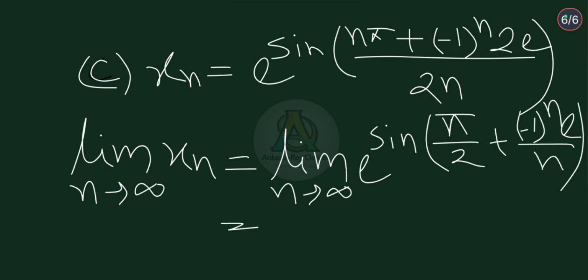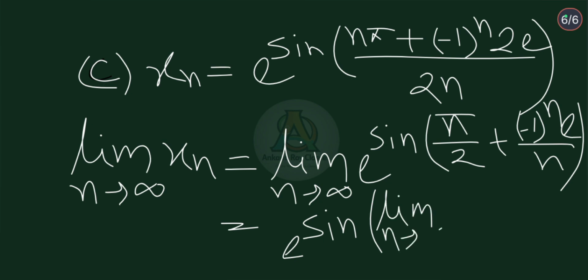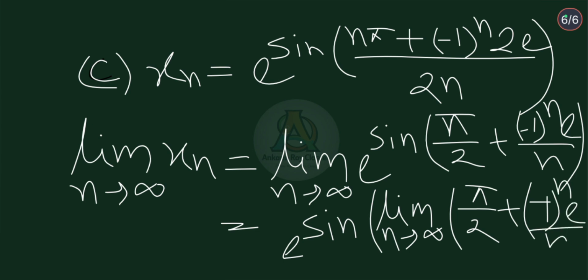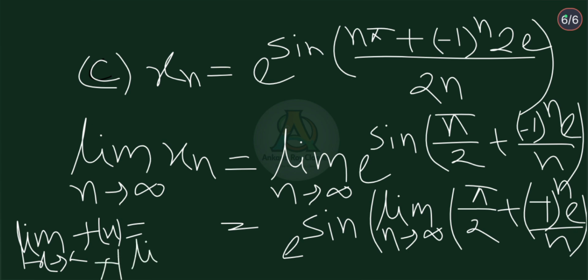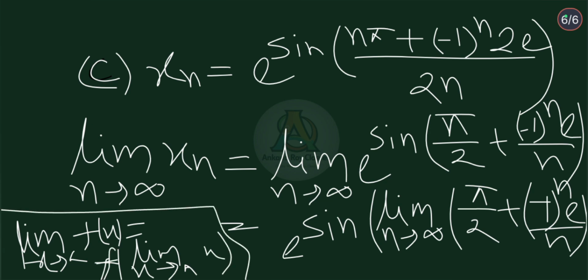Now, since exponential function and sine function are continuous, we can write this equal to e to the power sine of limit n tends to infinity (pi by 2 plus minus 1 to the power n into e divided by n). Because for a continuous function, if f(x) is a continuous function, then limit x tends to a of f(x) is equal to f of limit x tends to a of x, right?